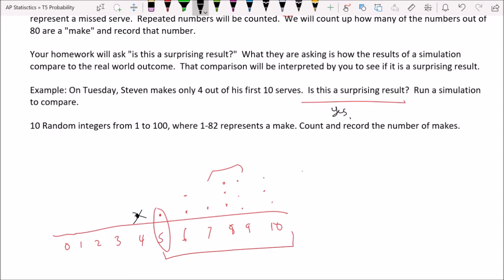Now again, guys, each data point on here represents you running this simulation and recording the number of makes. And so that's why I'm not actually showing that right now. That would take, I don't know, 15, 20 minutes, and I'm pretty sure you would shut the video off. So I'm going to spare you. Okay? So that's the deal on that.